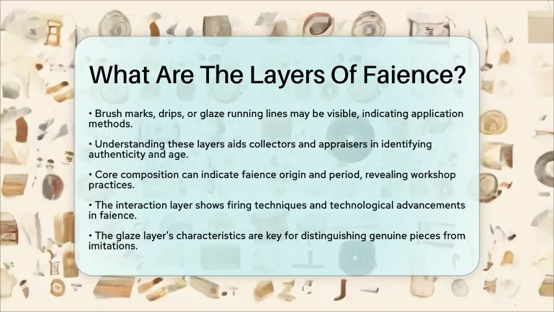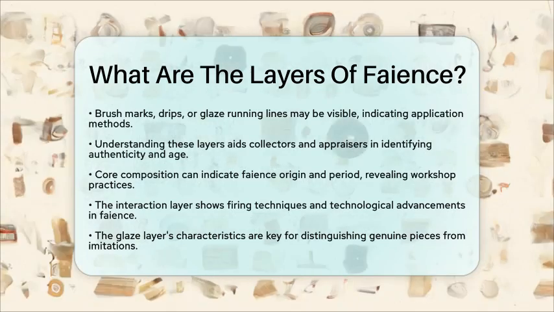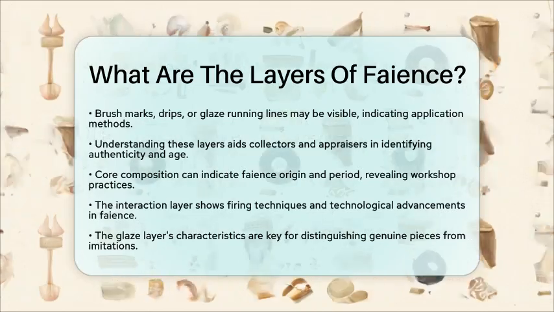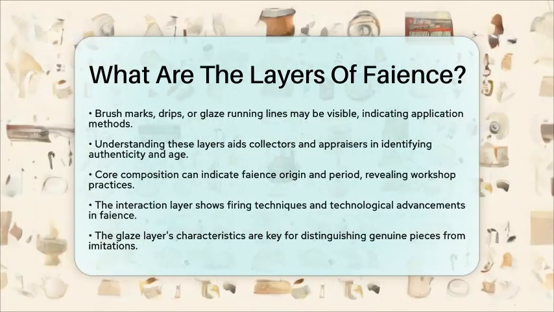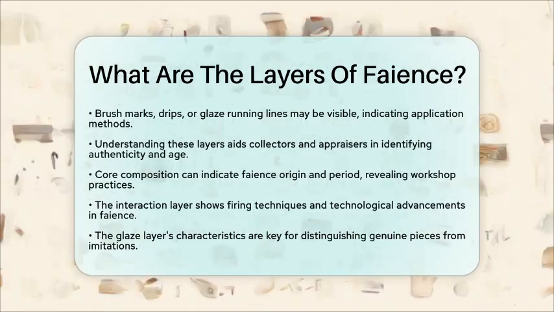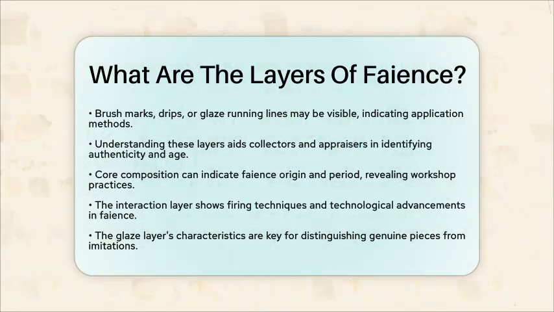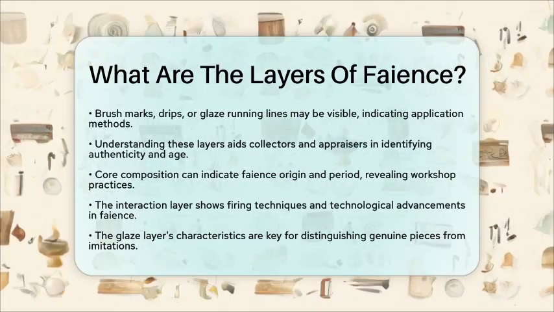The glaze layer's color, thickness, and quality are key to identifying the object's authenticity, age, and condition. For example, the presence of copper-based blue-green glaze is typical of Egyptian faience, which is highly sought after by collectors. By knowing these layers, you can better distinguish genuine faience from imitations and appreciate the craftsmanship behind these beautiful objects.